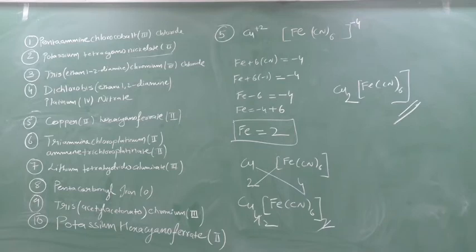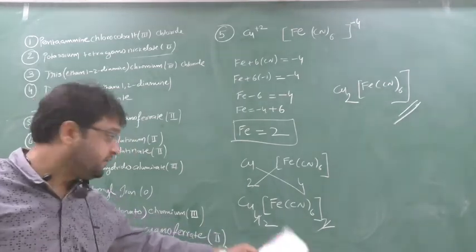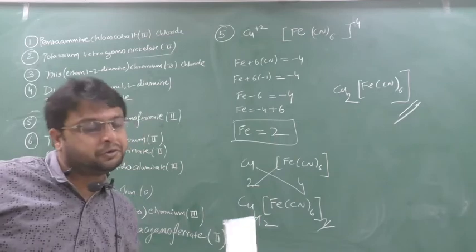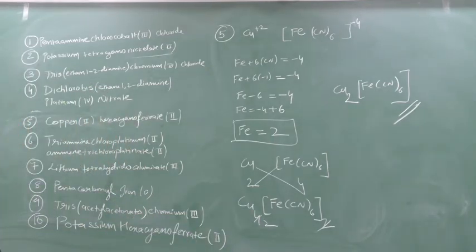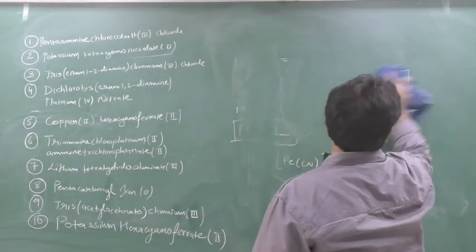Understood this? In this way you have to solve. Here 4 and 2, but if a number is common, you have to take the common. If it was 6, here 3 again common, 8, 4 common. If numbers are common, you have to take the common numbers. Don't put the common number as it is. This is the rule. Done? Okay. Question number 6.